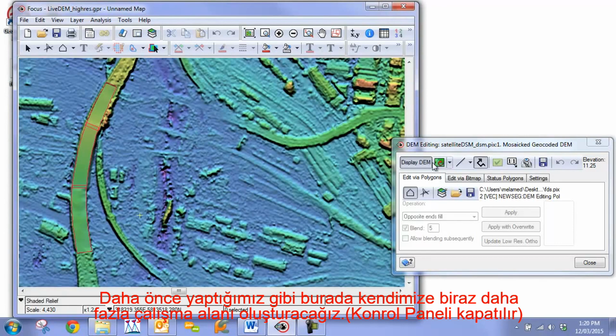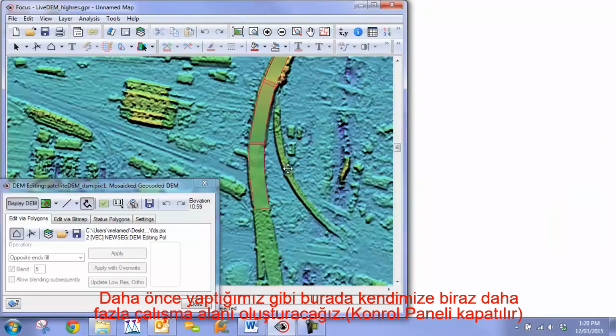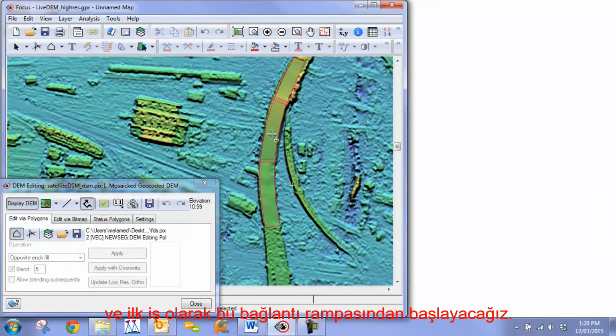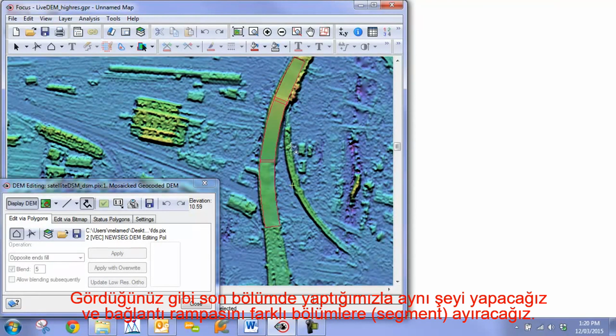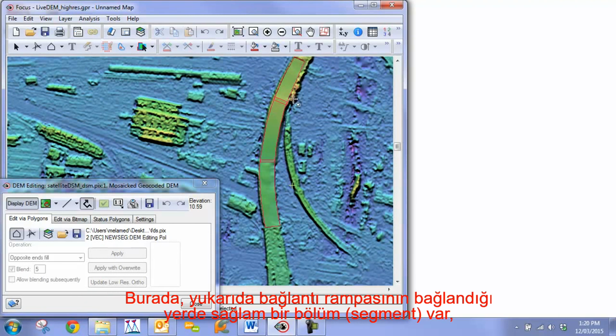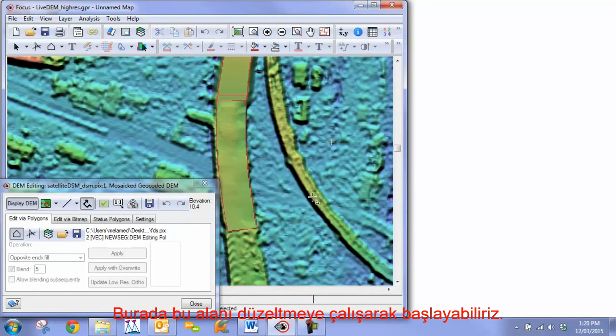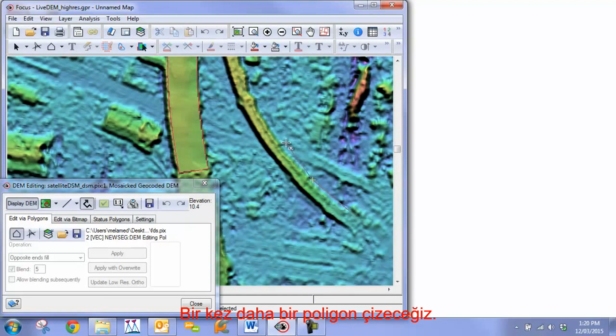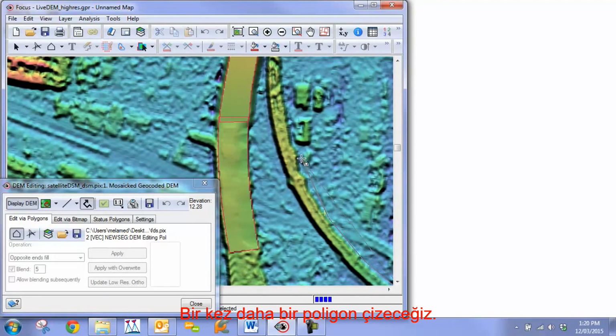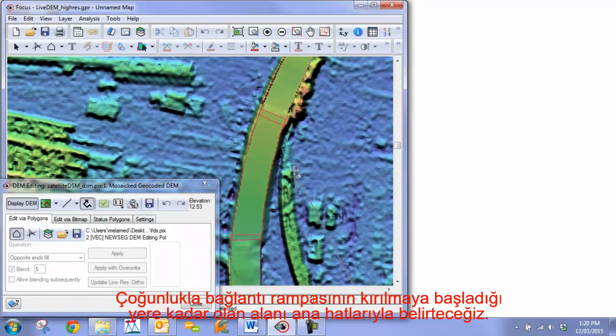Like before, we're just going to give ourselves a little bit more canvas space here. The first thing we're going to do is approach this on-ramp. We're going to do the same thing that we did in the last chapter. We're going to break it down into different segments. We have an intact segment up here, which is where the on-ramp connects, a broken segment here, and then the mostly intact segment down here. So we can start off by fixing up this area here. We're going to draw, once again, a polygon that mostly outlines the area up until where the on-ramp begins to break down.